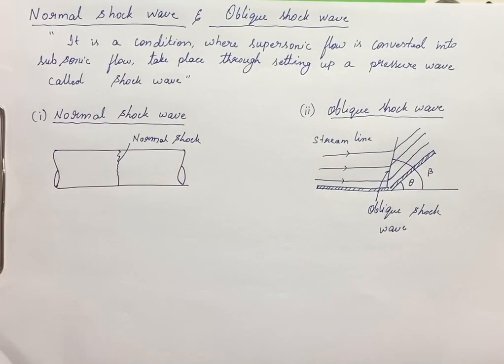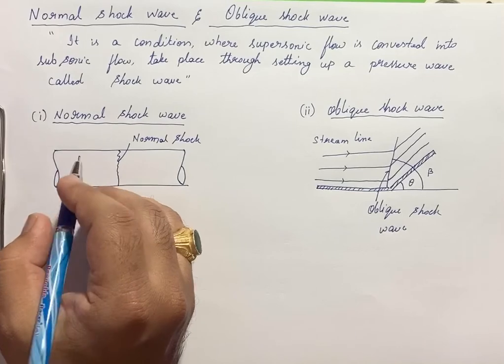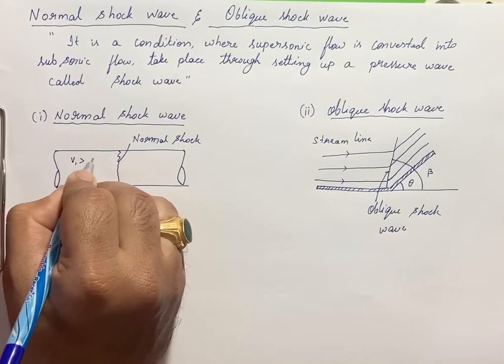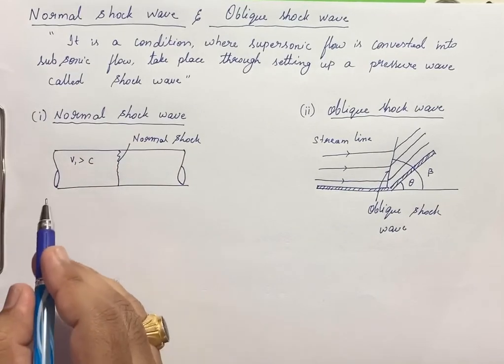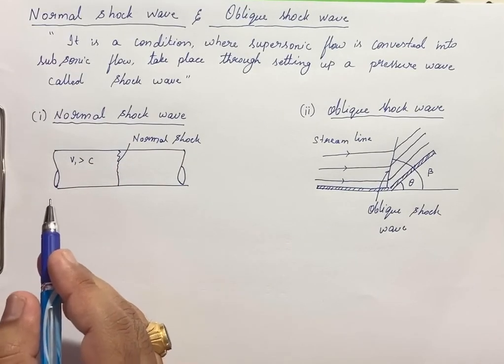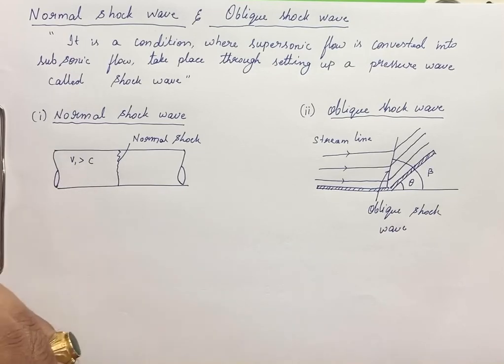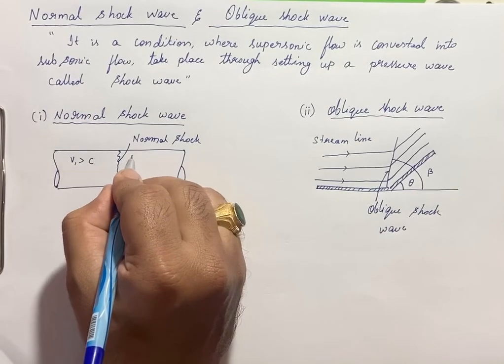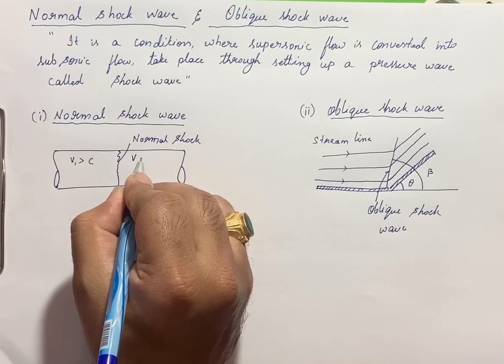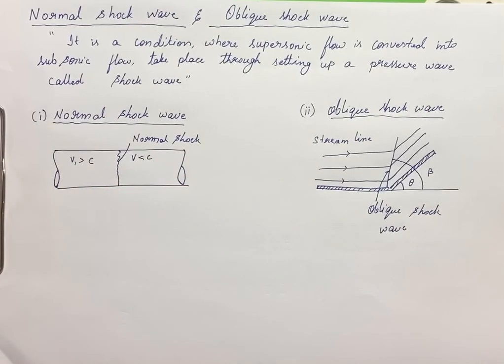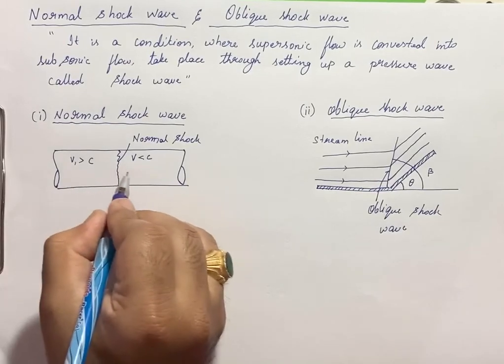Now, I'll take an example of a normal shock wave here. In a normal shock wave, the velocity of the projectile or the velocity of flow will be greater than the velocity of sound in the upstream, and in the downstream the velocity will be less than the velocity of sound.